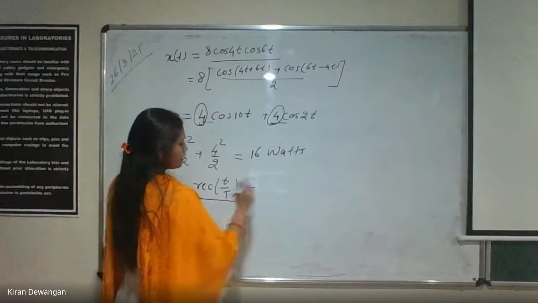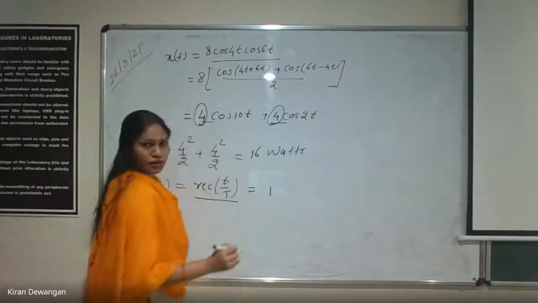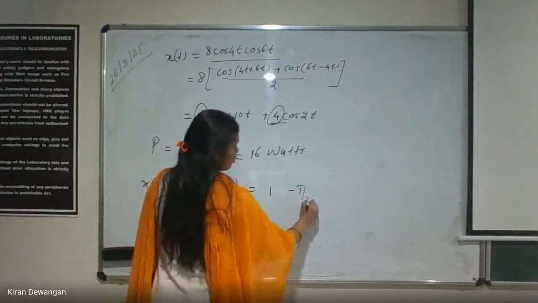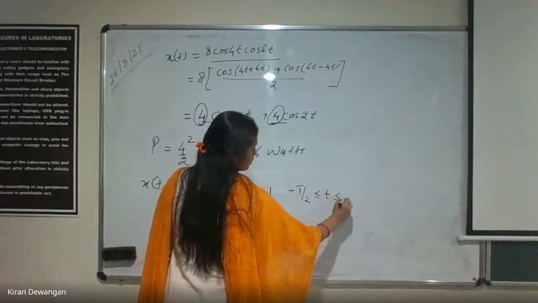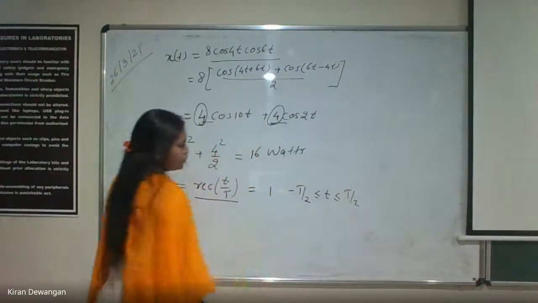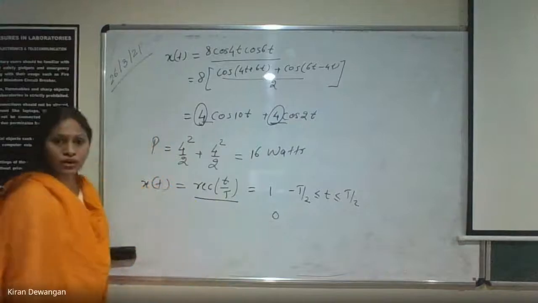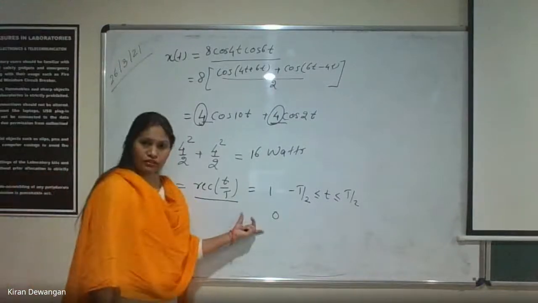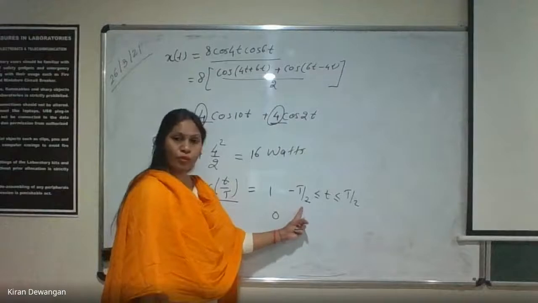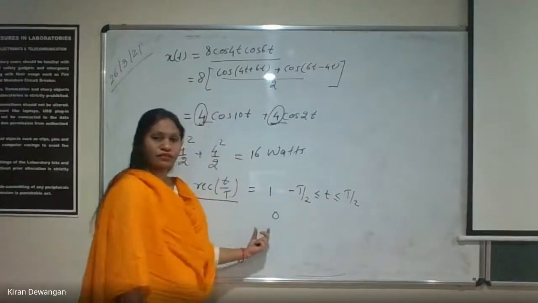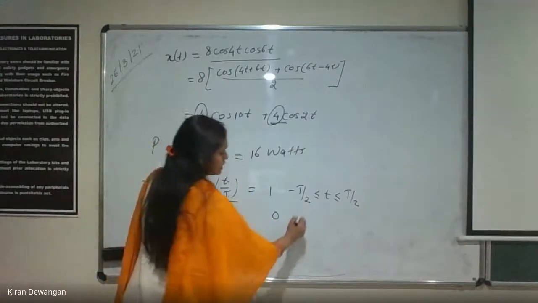How can we define this? This is just 1 for minus tau by 2 to tau by 2, and the rest value is 0. So this is how we define it. It is 1 for minus tau by 2 to plus tau by 2, and 0 otherwise.